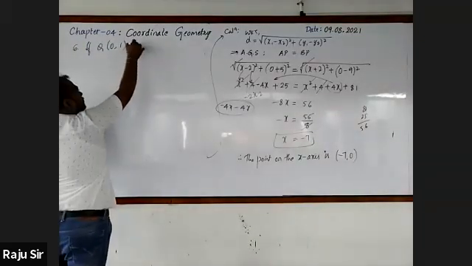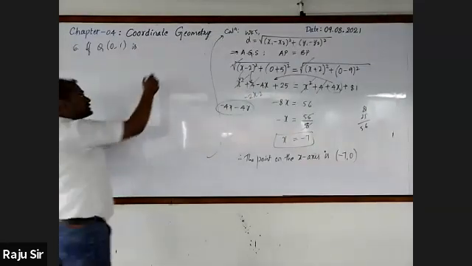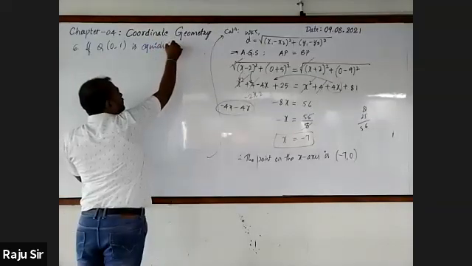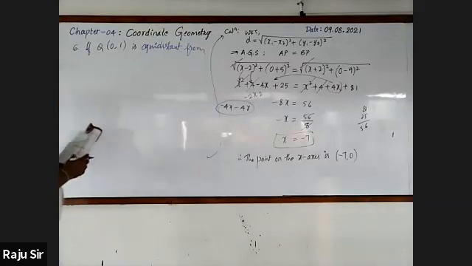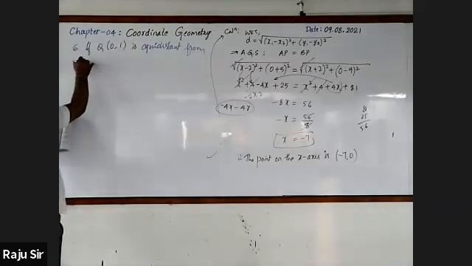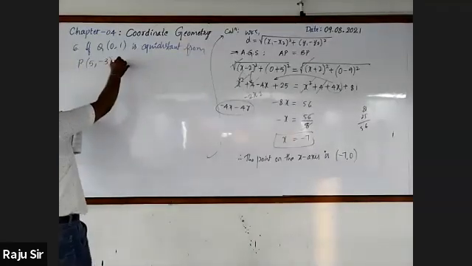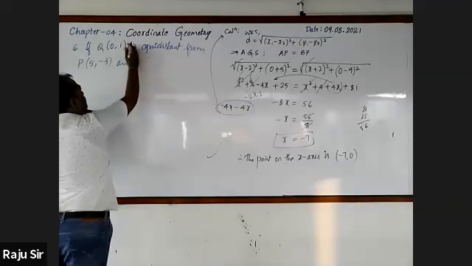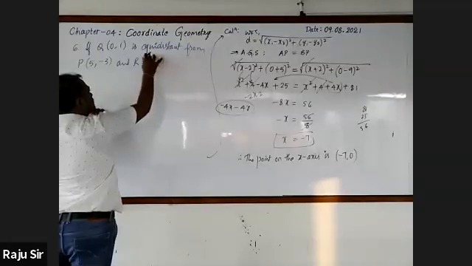And this point is equidistant from 2 points. Let me write what those are. From P, whose coordinates are 5 comma minus 3, and another point R, its coordinates are x comma 3.